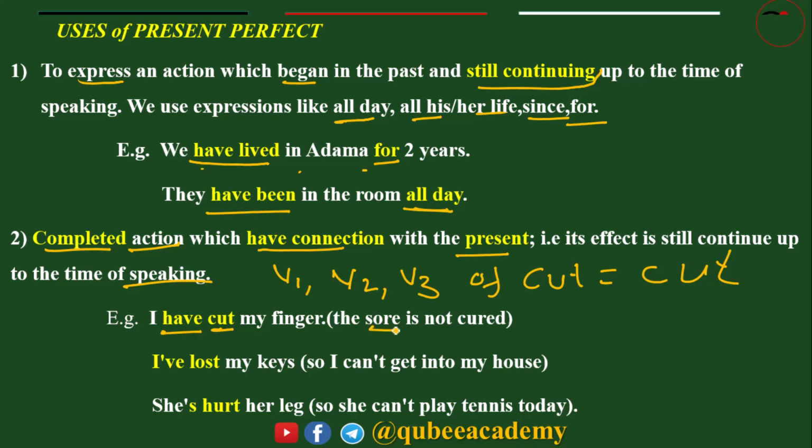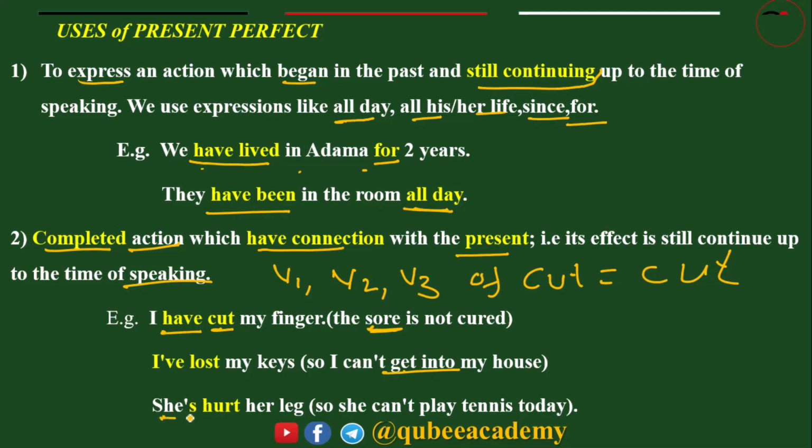Effect, the sore is not cured. This is the effect. Second example, I have lost my keys. That means I can't get into my house. Effect, I can't get into my house. So the action happened before and is completed, but the effect is still present or has a connection with the present tense.